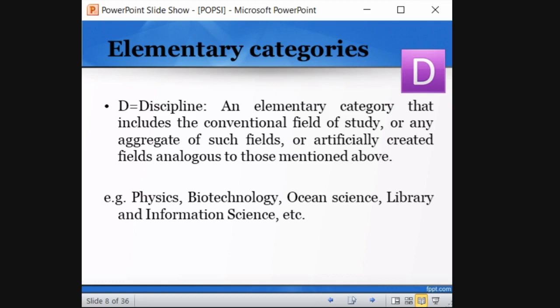DEPAM. Okay. D is discipline. We know what a discipline is. We are from the library science discipline. Simple. An elementary category that includes the conventional field of study, or any aggregate such field, or artificially created fields analogous to those mentioned above. So based on the title, the D category falls for discipline like physics, library science, information science, biotechnology. So these kinds of conventional fields of study fall into the D category, that is discipline. So next time I won't say discipline, I will just say D. Okay, remember this DEPAM concept, D for discipline. So physics, everything falls in the D category, the discipline category.